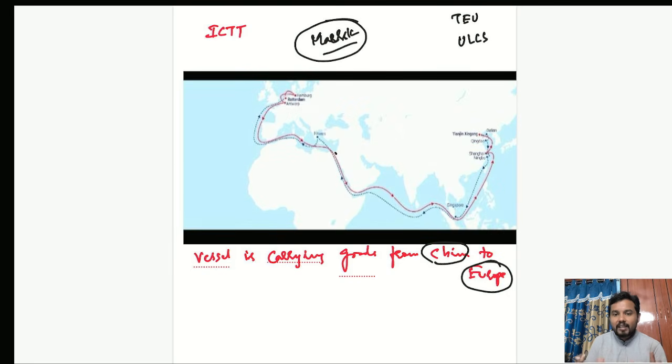Now, many countries are importing goods from China. So in this ship, do you think China will export only the goods belonging to one European country? No. It will send the goods belonging to many countries. I have orders from various countries, and I will load all those orders onto one ultra large container ship and send it. So China and Europe are only my origin and destination points.